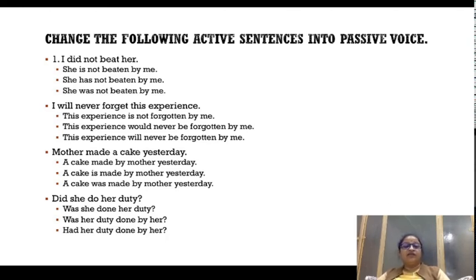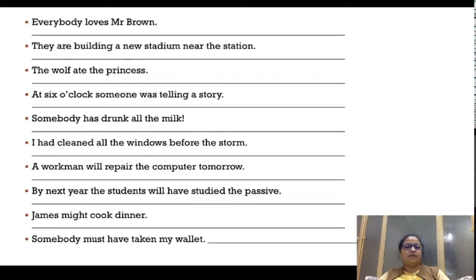This experience will never be forgotten by me, because be is going to come in between never and forget, and forget is going to become forgotten, third form. It's going to read like this: this experience will never be forgotten by me.